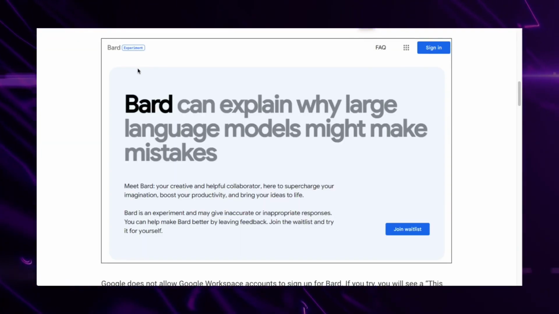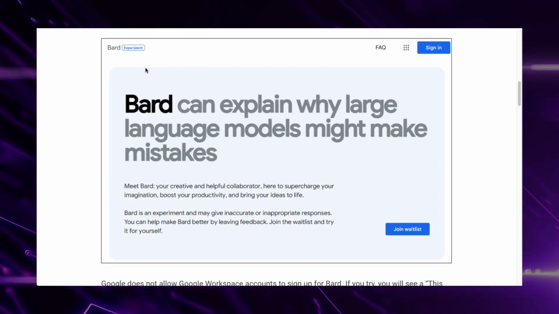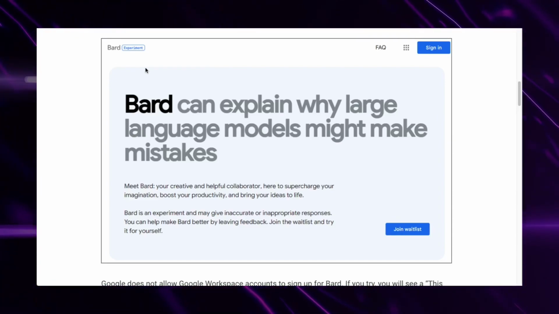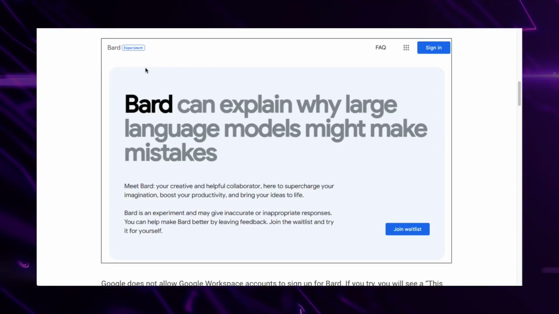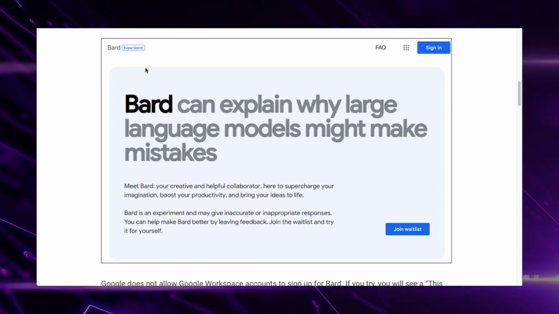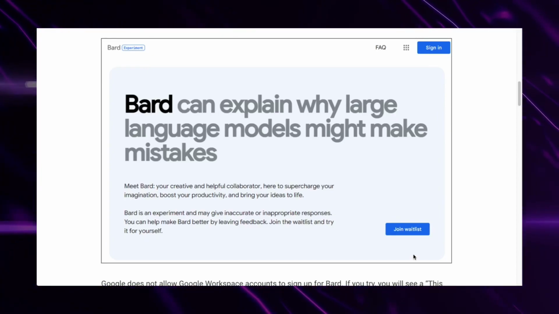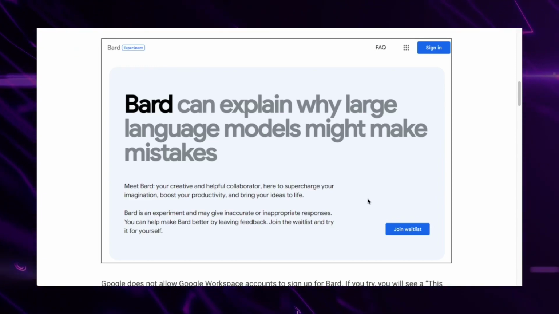Okay, so the great thing is that all you need to do is go over to the Google website. I've already signed up for this, but when you go to the Google website and go to Bard Experiment, the link is in the bio, you will find a screen like this, and all you need to do is press the button at the bottom, join the waiting list, and just enter your details.